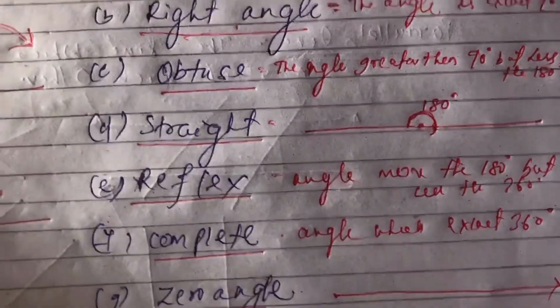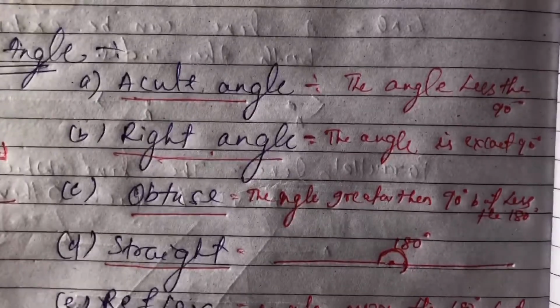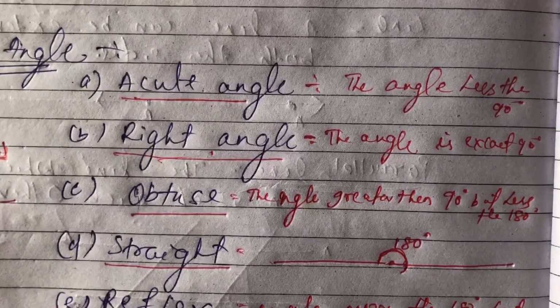Okay, now let's revise this. What is acute angle? The angle which is less than 90. Right angle, the angle which is exactly 90 degree. Obtuse angle, the angle which is greater than 90 but less than 180. The angle which is exactly 180 is the straight angle.